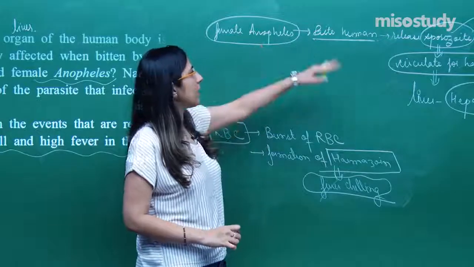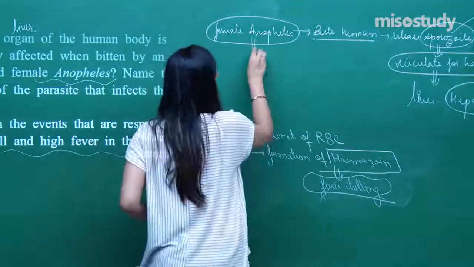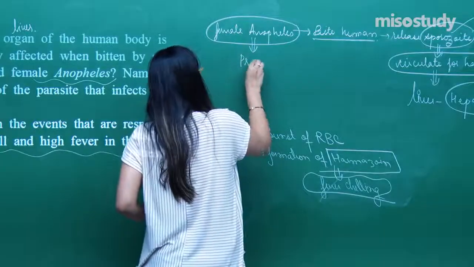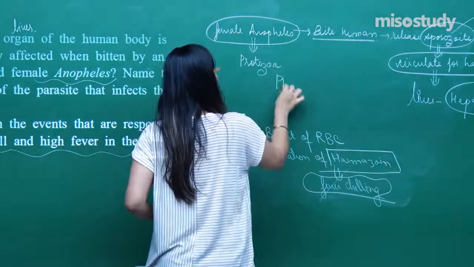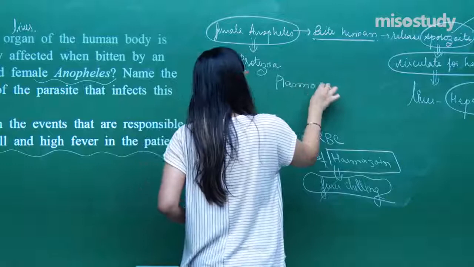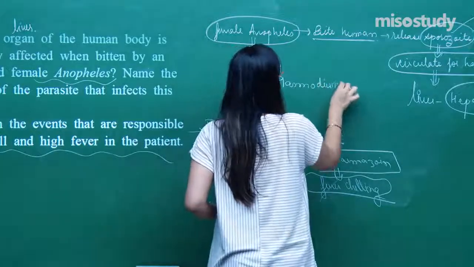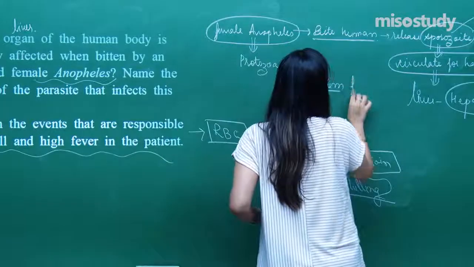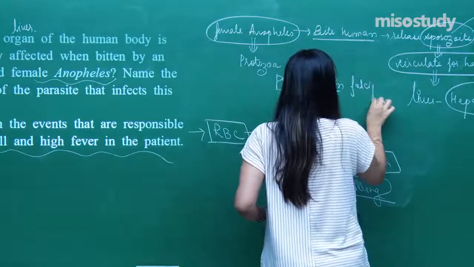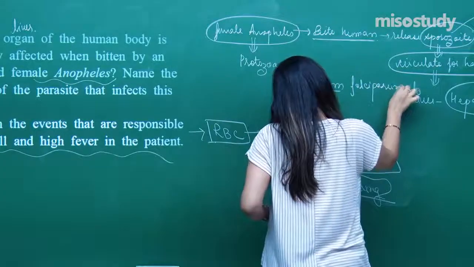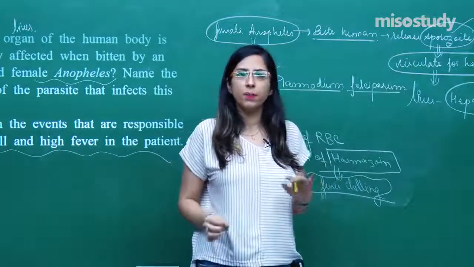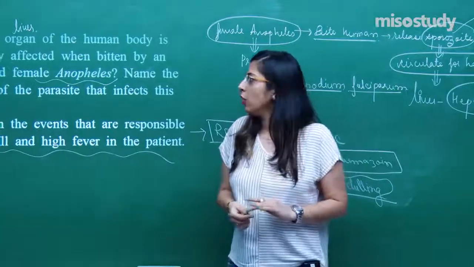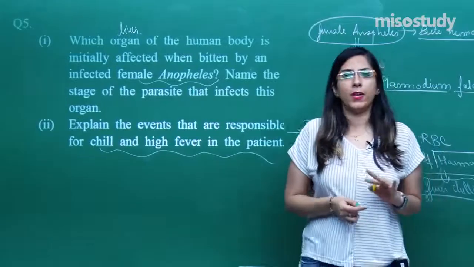So the name of the protozoa is Plasmodium, and the most infective is Plasmodium falciparum. Right? This is Plasmodium falciparum. So this was question number 5.